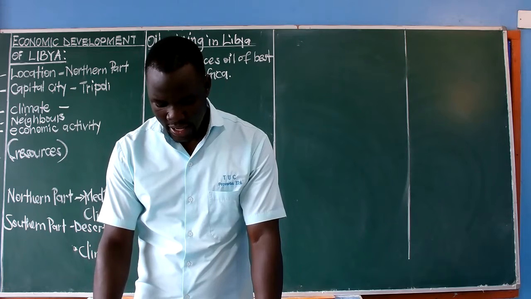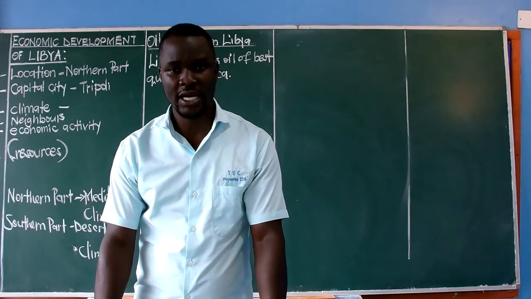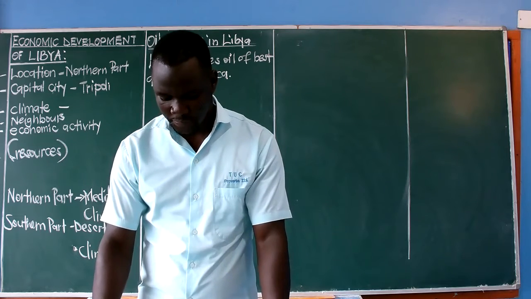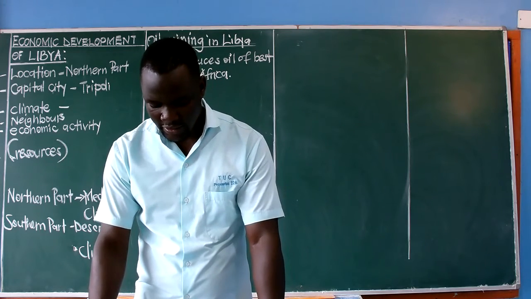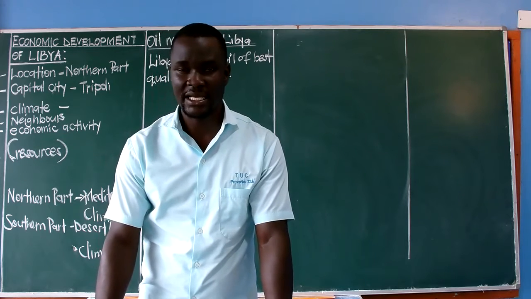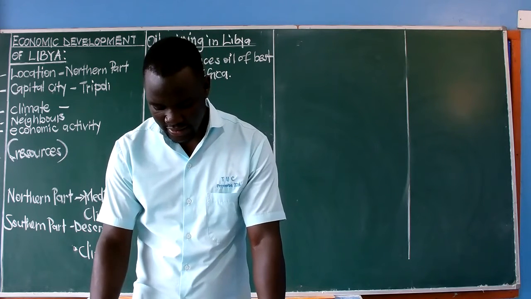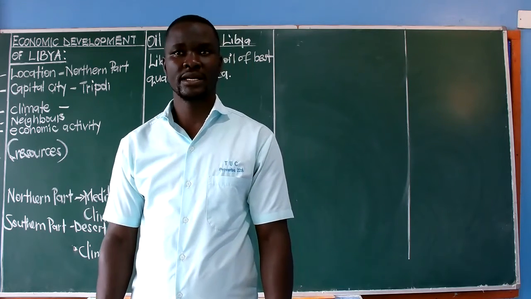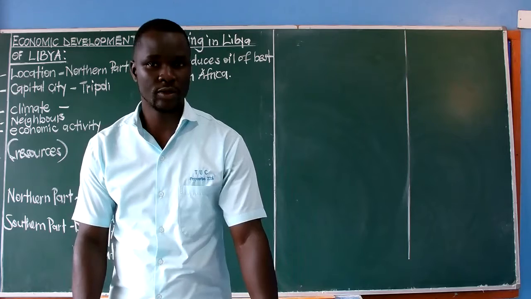And then we move to the problems which are caused by the oil mining industry. Problems caused by the oil industry. 1, we have price fluctuation, that is changes in the prices of oil products in the market. The other problem that can occur is what we call pollution.